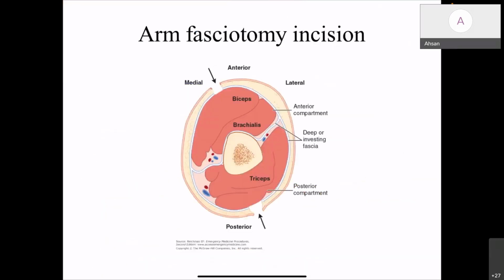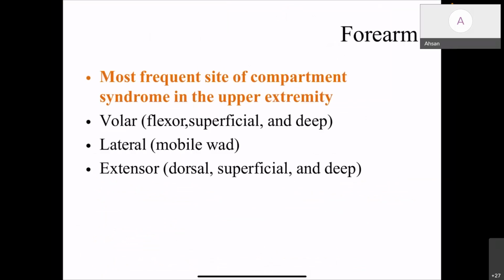In the arm, there are 2 compartments. With an anterior and posterior incision, you can release the compartments in the arm. Coming to the forearm, the most frequent site of compartment syndrome in the upper extremity, there are 4 compartments again in the forearm.